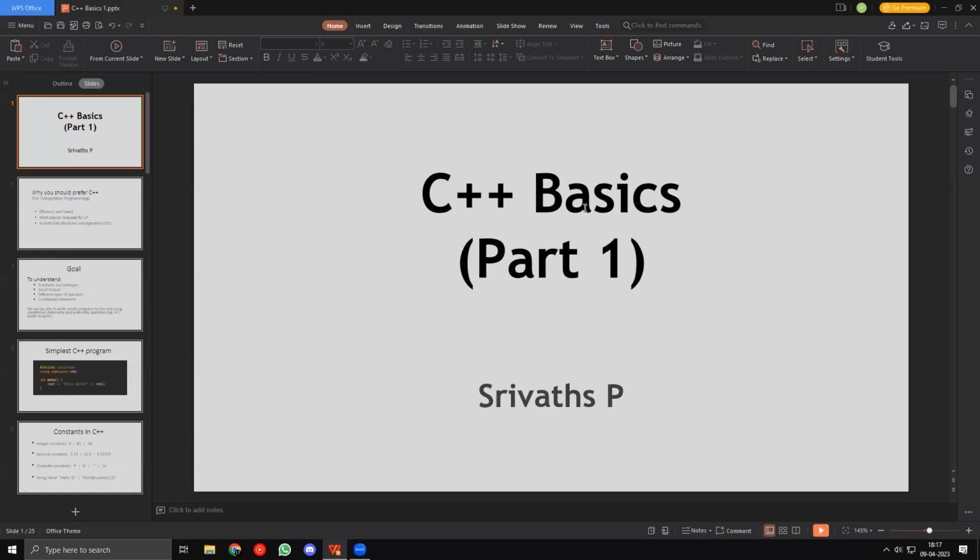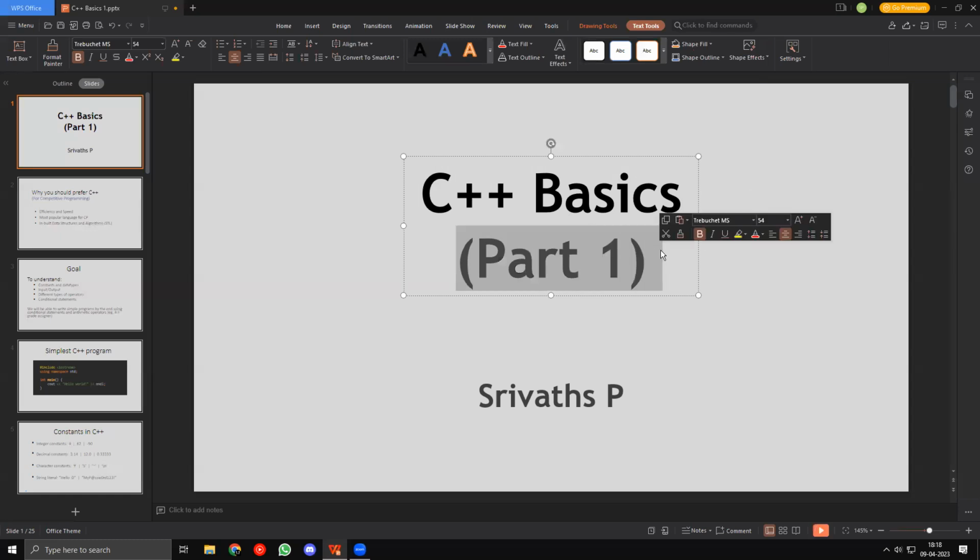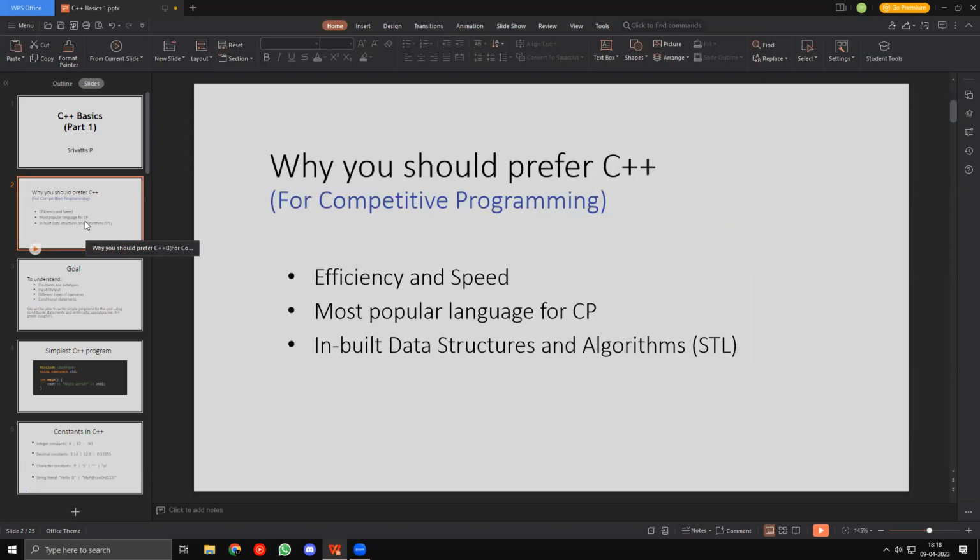Okay, so today we are again going to be discussing C++ basics, and this is going to be part 1. In the next parts, we are going to be covering loops, arrays, vectors, etc. But for now, we are only going to be covering till if statements. First of all, let's talk about why we need to use C++, right?